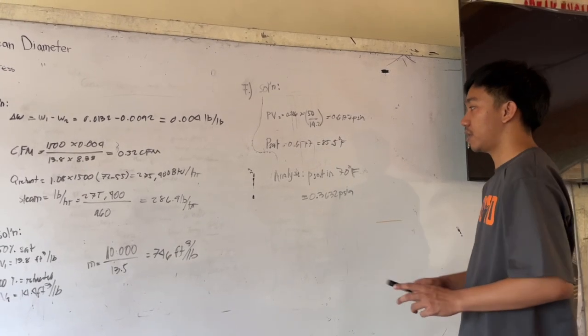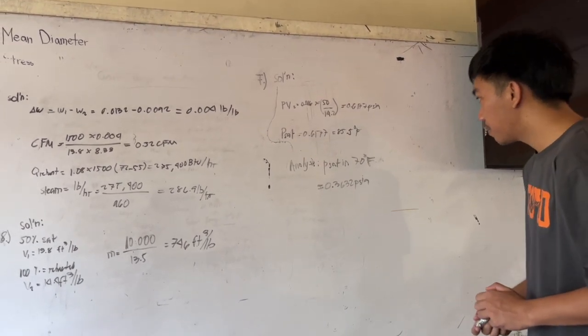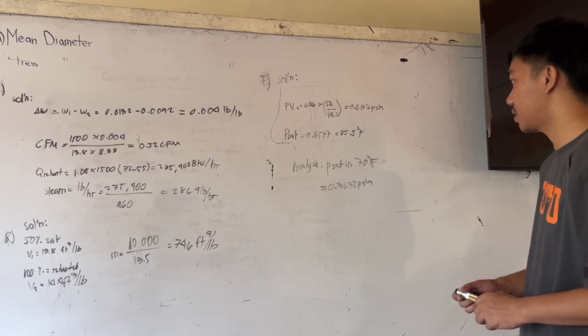So in our analysis, we have a PSAT in 70 Fahrenheit, we have a PSAT of 0.3632 PSIA.